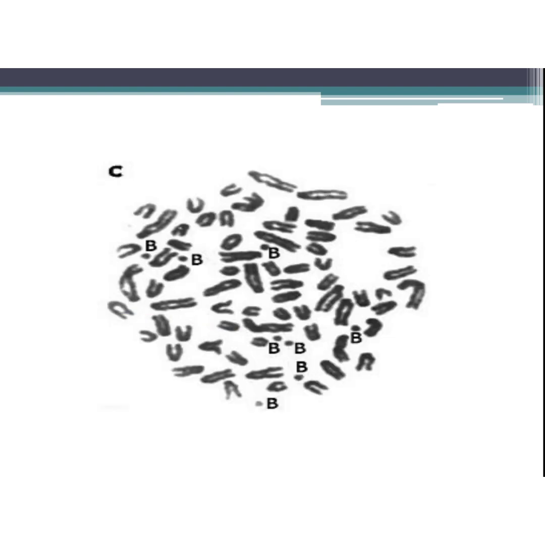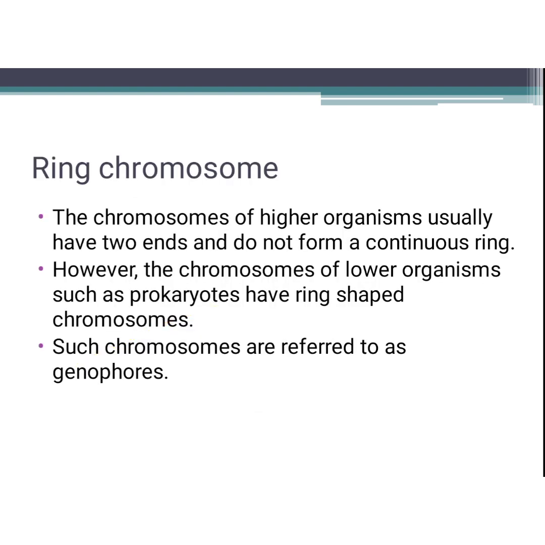You can see B chromosomes in this picture. Actually, they are genetically inert.